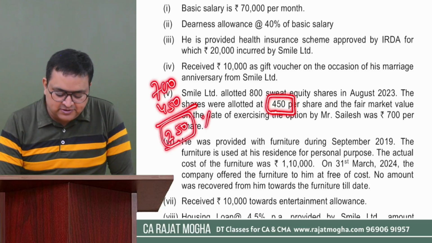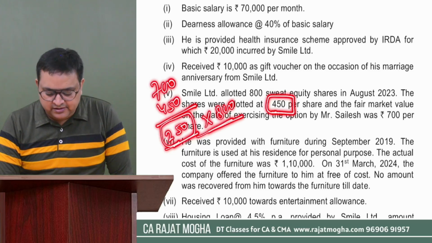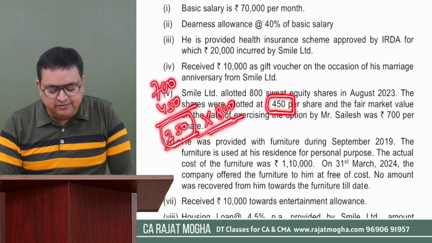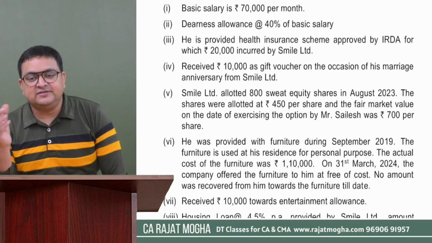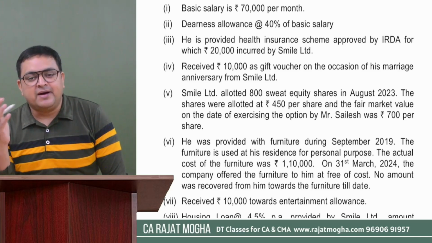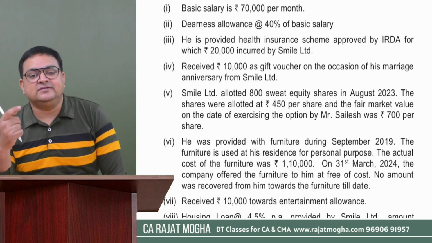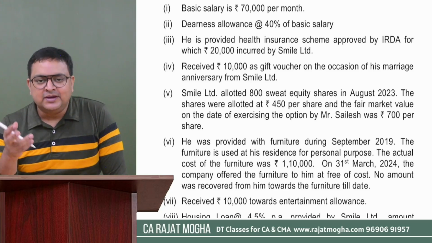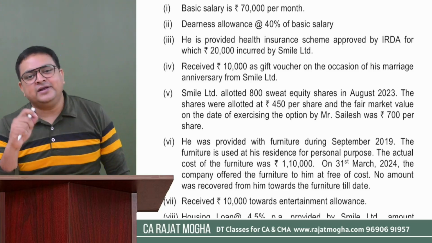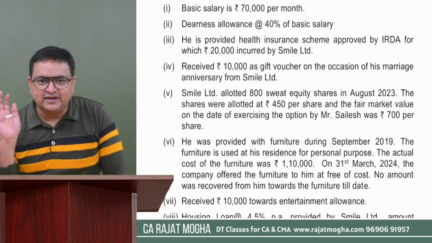250 per share. And how much is the number of shares? 800. So 250 into 800, how much would it be? 2 lakh. It will become the perquisite. It is a taxable perquisite. So whatever is the benefit, the difference of the value, compare the market value on the date when the assessee exercised the option minus the amount which is recovered from him. So this is the difference, this is the benefit into number of shares, make it a taxable perquisite.